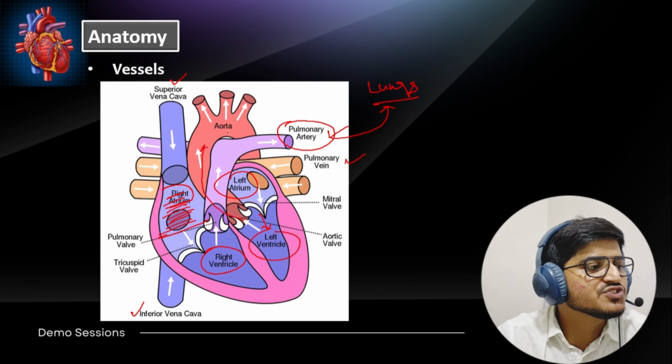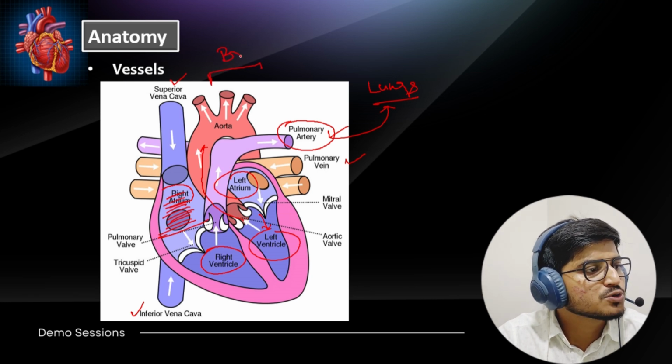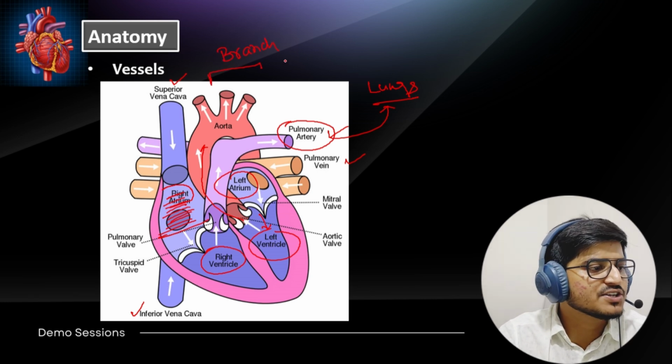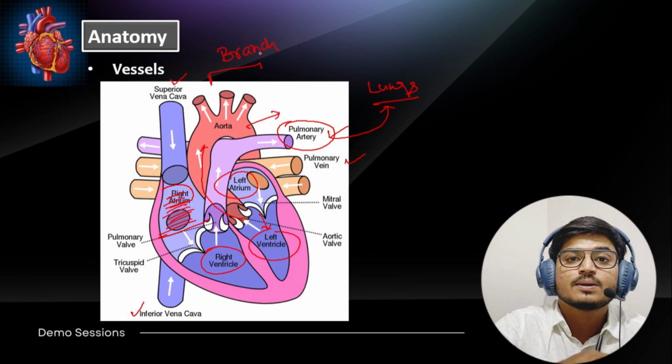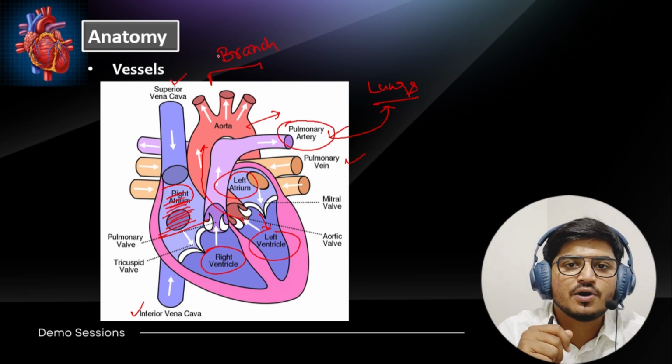This is the aortic branch. This is a complete complex branch, the aortic branch. The aorta is definitely the largest artery in our body, and this is the branch through which the blood is delivered all over the body.